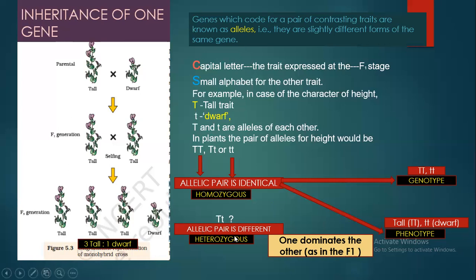So if it is heterozygous, if the allelic pair is different like this, Mendel said that one will dominate over the other, as you have seen in the case of F1 generation. Likewise, whenever there is a heterozygous condition, out of the two contrasting genes, only one will be expressed. The one which is dominant will be expressed.